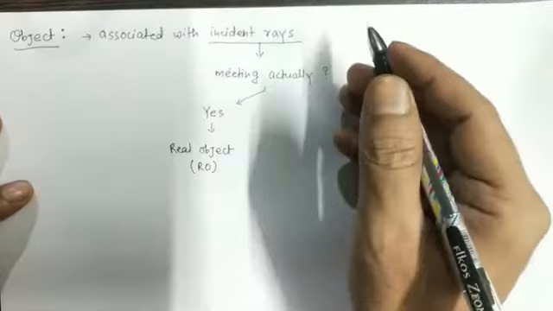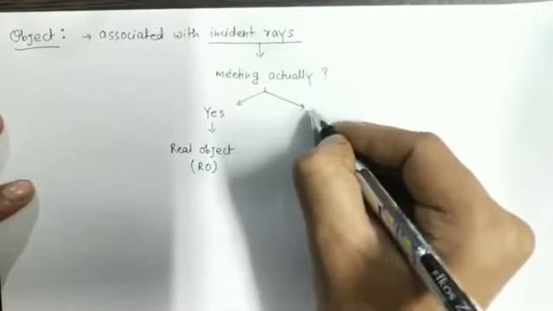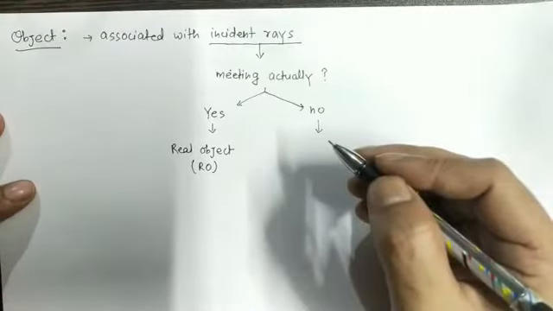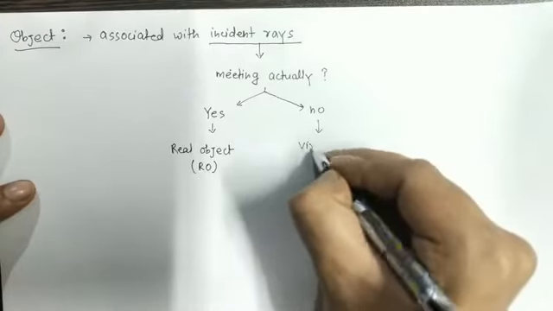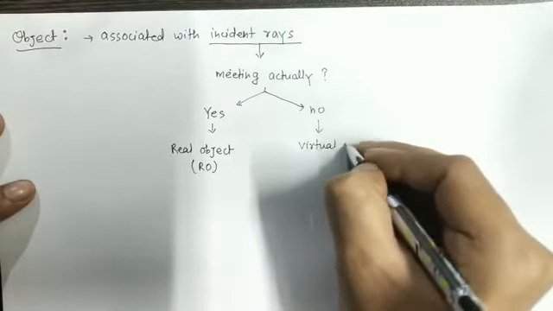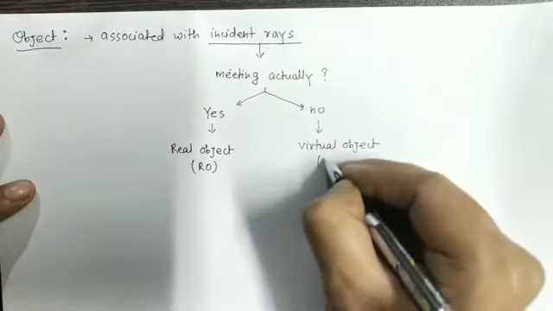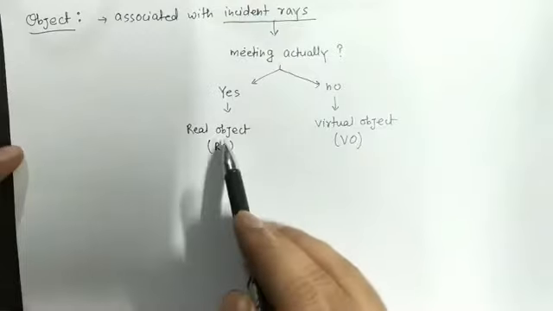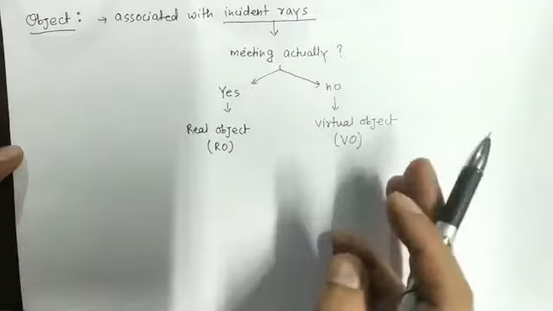And if the incident rays are not meeting actually, then that object is a virtual object. Now we will understand real object and virtual object with the help of certain examples.